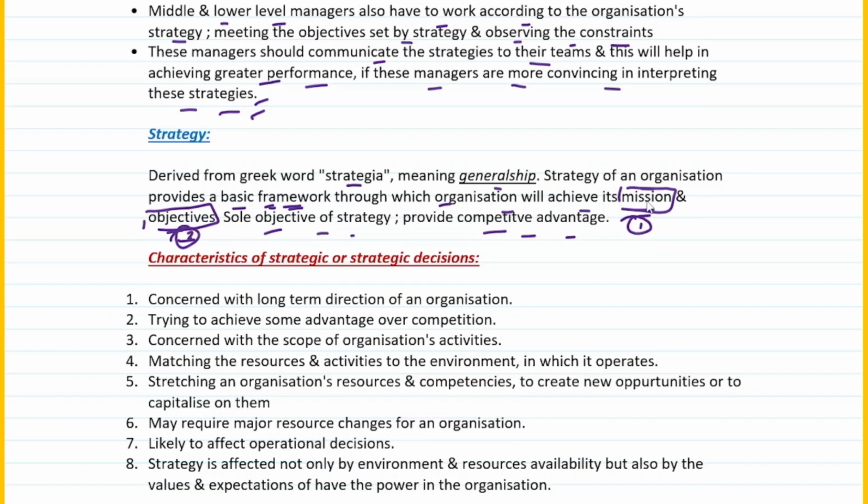What are the characteristics of strategic decisions? First of all, a strategic decision is concerned with the long-term direction of an organization.